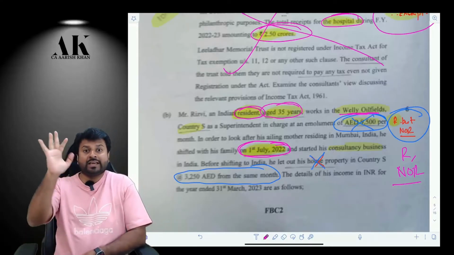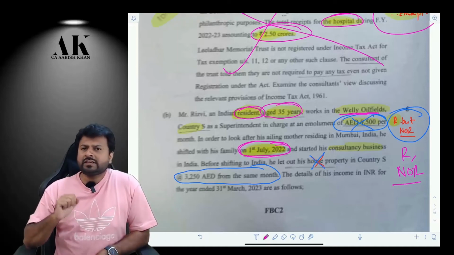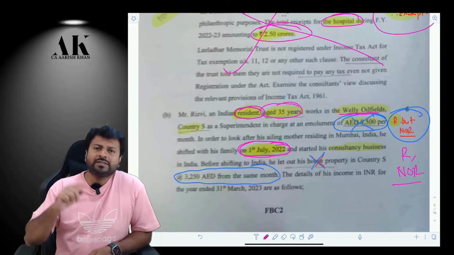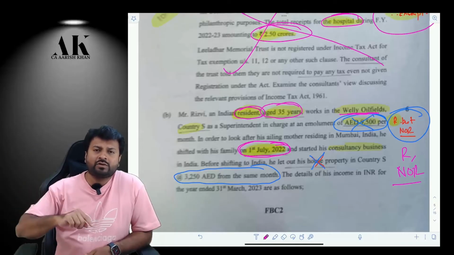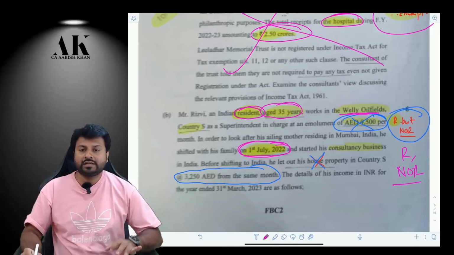And here the real catch is, if a person is resident but not ordinarily resident, then which income is taxable? Income which is received in India or deemed to be received in India, or accrued in India or deemed to accrue in India. And in case of business, if the business is done outside India but controlled from India, then it is taxable. Only those incomes are taxed, according to the residential status.